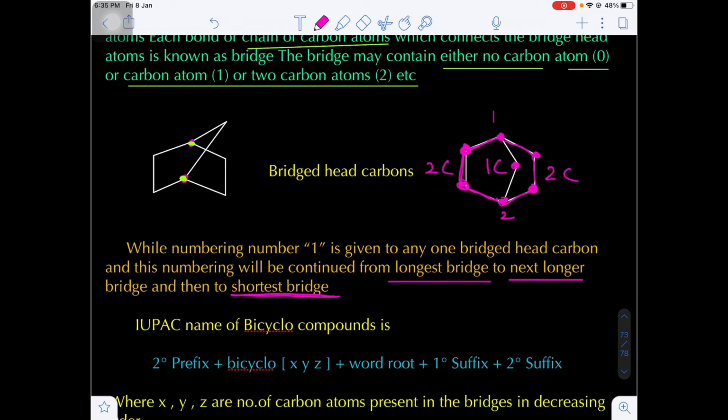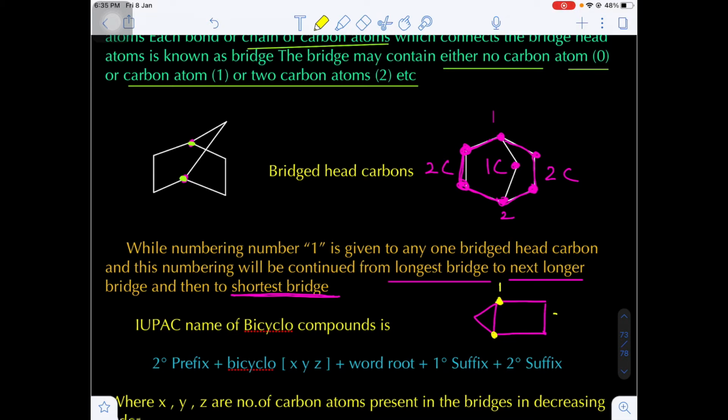Suppose I have a structure like this. Any one of the bridgehead carbons we take as number 1, so let's suppose this is number 1.